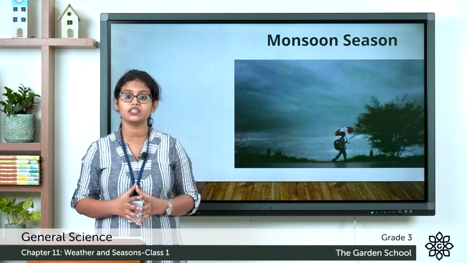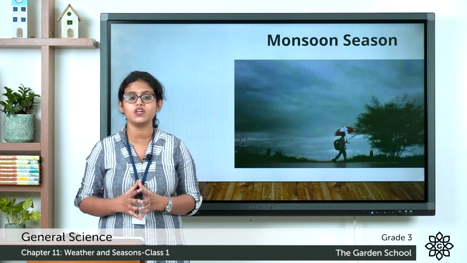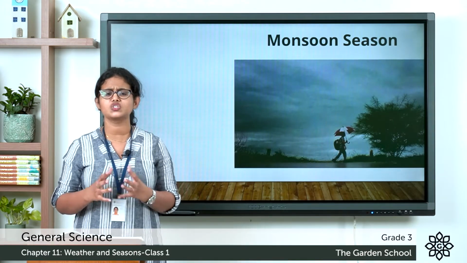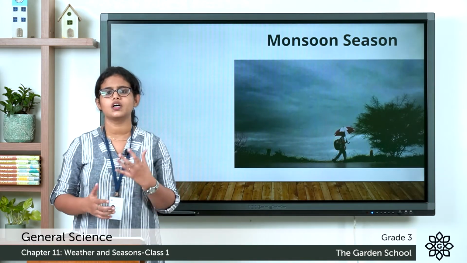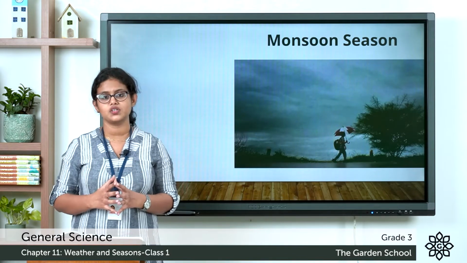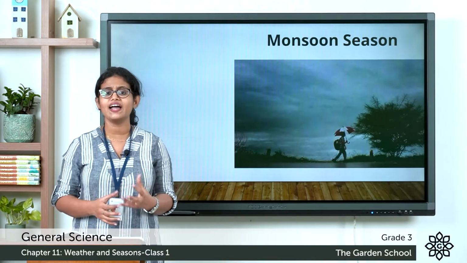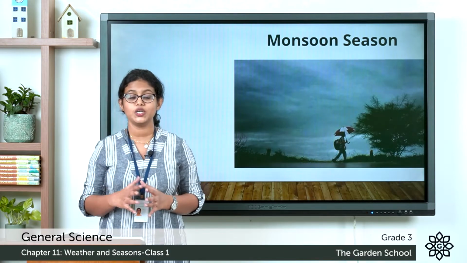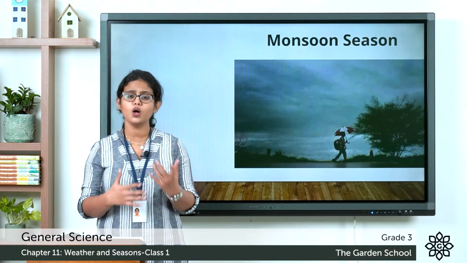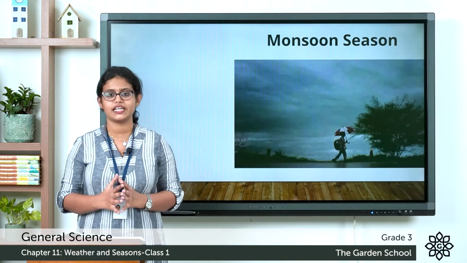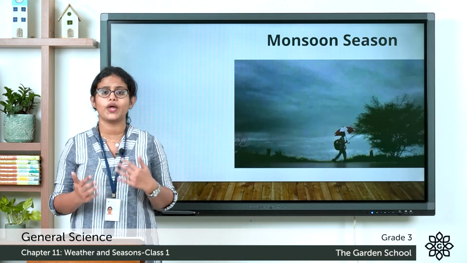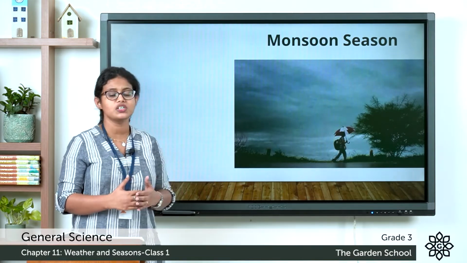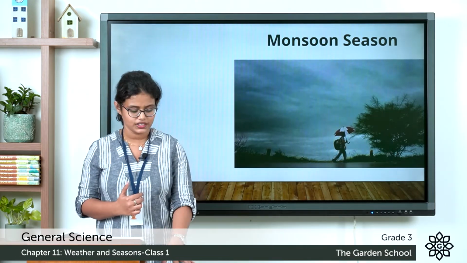So what kind of weather do we have in rainy season? Humid weather. Why? Because a large amount of water vapor will be present in the air. And the other important thing is that during rainy season, you should not go out when there is lightning. It is dangerous. So when there is lightning, you should not go out. So that is about the monsoon season.